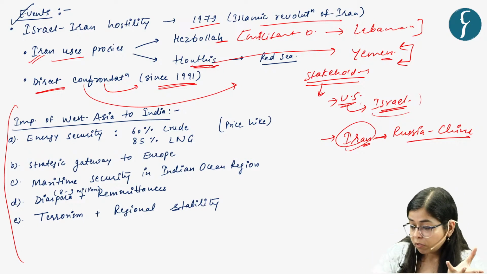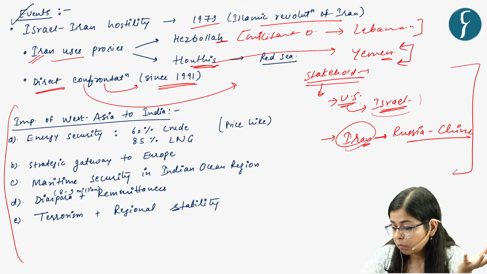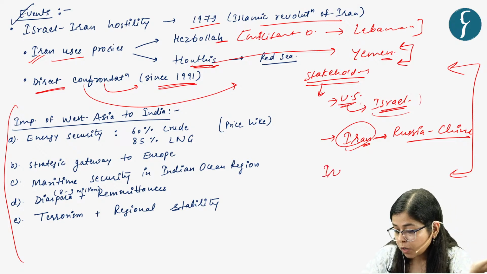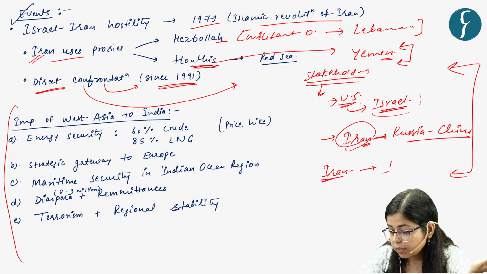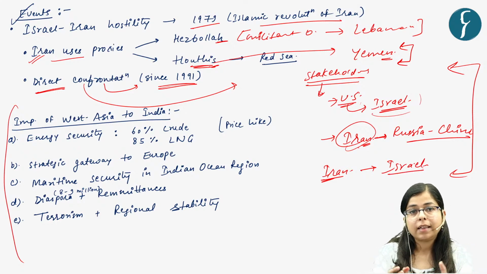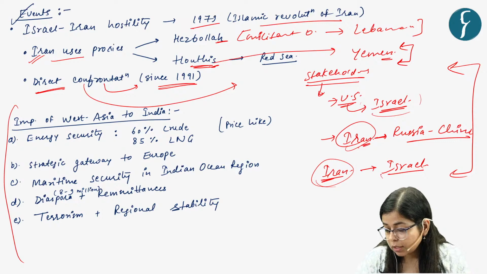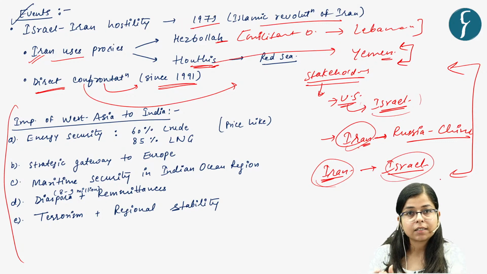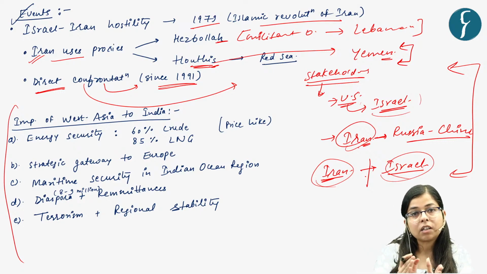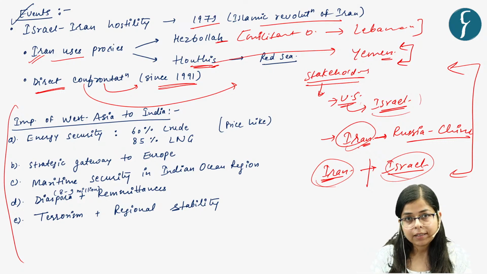And what is the importance of West Asia, and Iran, for India? Now we know that India is trying to balance its relationship with both Iran as well as Israel. So it would be difficult for us to balance our stance, right, in this case, if the conflict escalates.